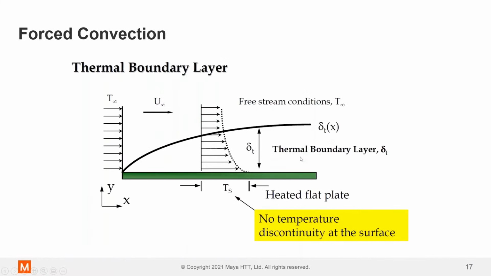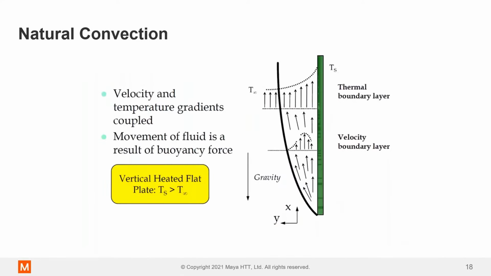That's also the case for temperature: you have the free stream temperature and the boundary layer temperature as well. How thick or thin that boundary layer is will determine how good your heat transfer is going to be into a moving fluid. So just bear this in mind.